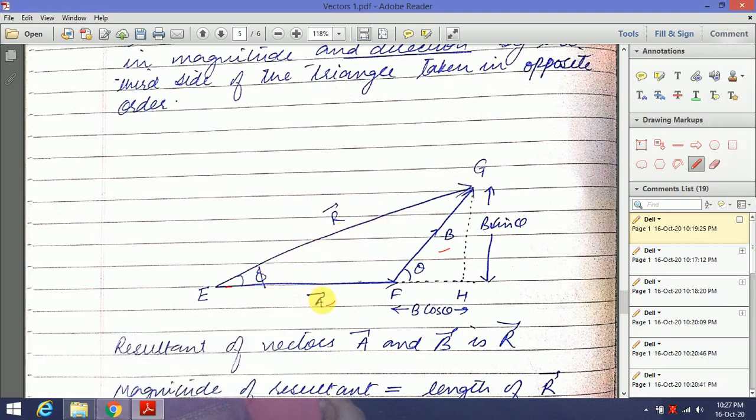So you can see here we are representing vector A and vector B by the two sides of the triangle taken in one order.